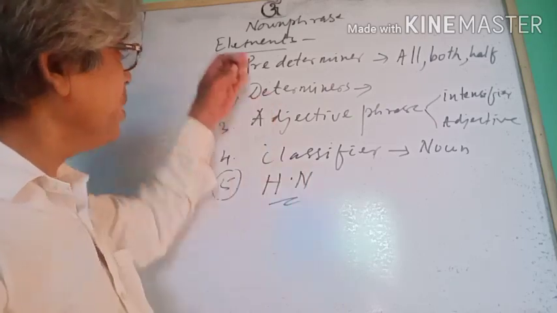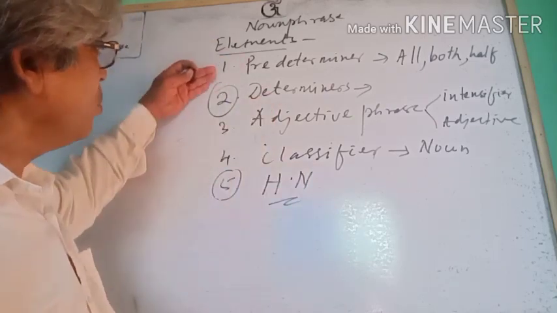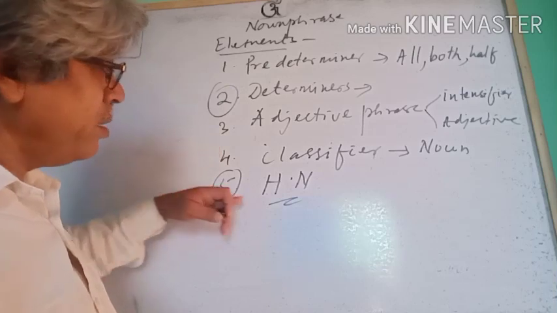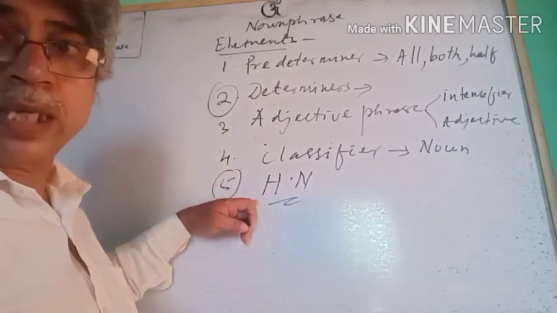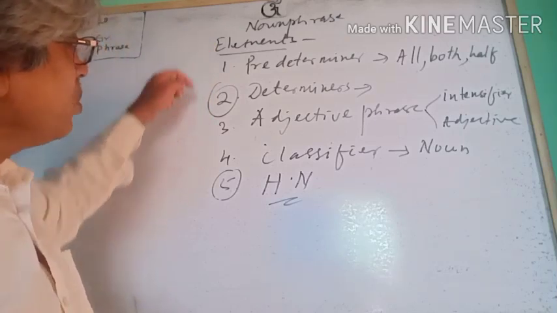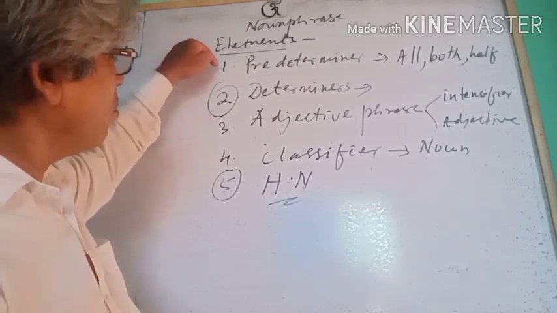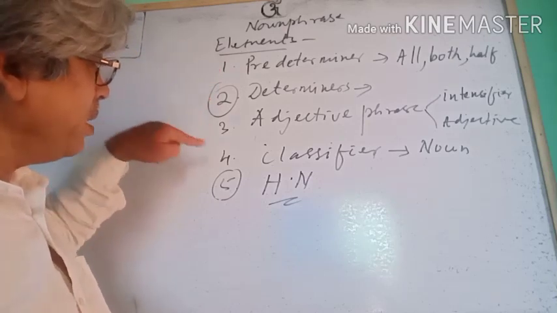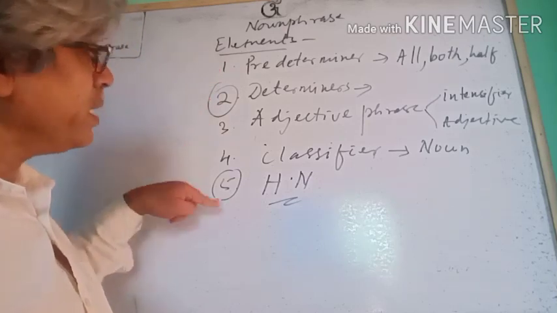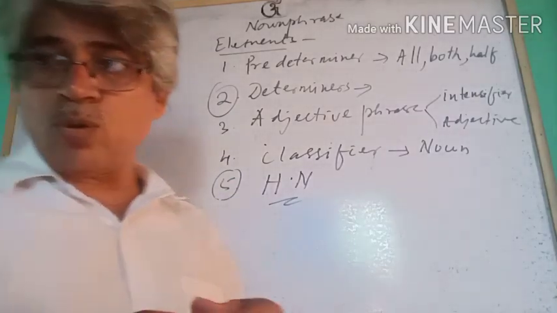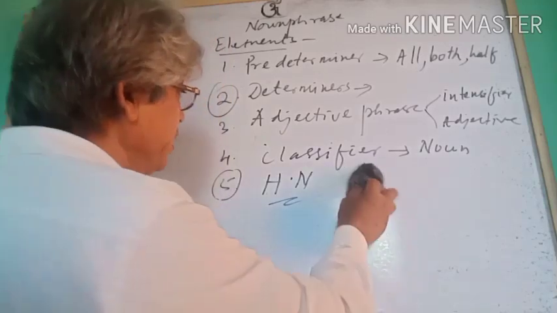If it contains three words, you can use two out of these four and one head noun. And if it has all these elements, you can use predeterminer, determiner, adjective phrase and classifier with the head noun. Okay? Let's know the determiners.